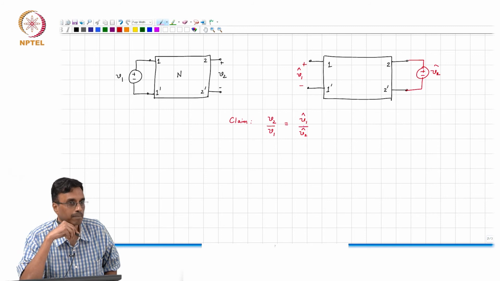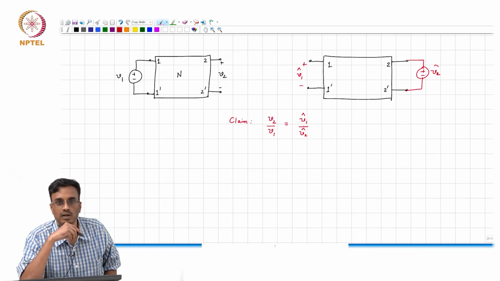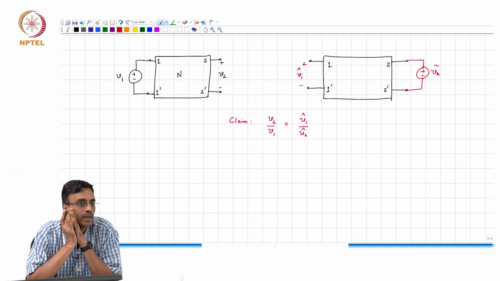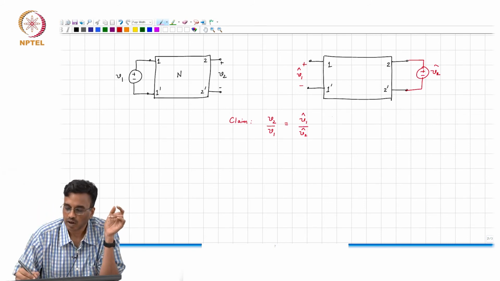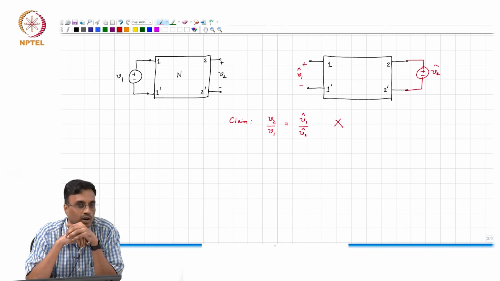This is the claim, right? And I see all of you nodding your heads. Is this correct? Hey, you are the one who gave the answer, man. Now you're saying no. Exactly, right? So, this is tempting to say, but this is actually not correct.